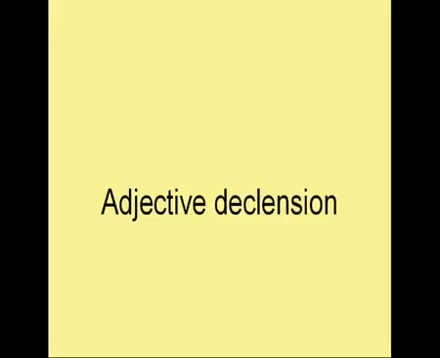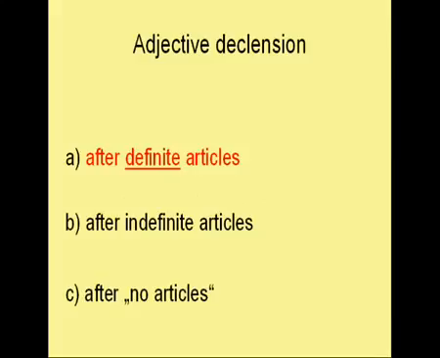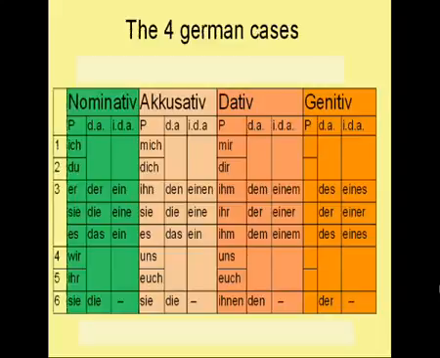This lesson deals with the adjective declension in German, and I will show you now how to decline the adjectives after definite articles. So let's jump right into it. Those of you who watched my previous lessons are already familiar with this table, and those of you who didn't watch my previous lessons, P stands for pronouns, DA stands for definite articles, and IDA stands for indefinite articles. Now I'm going to show you the adjective ending for the adjectives that follow after the definite articles in each case. Are you ready?